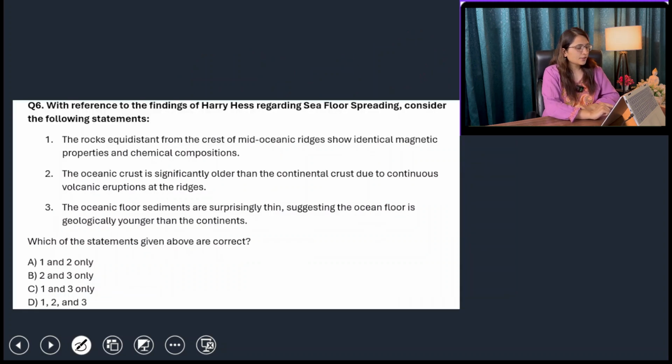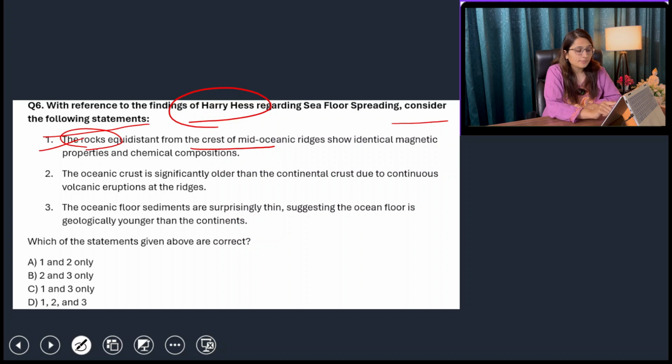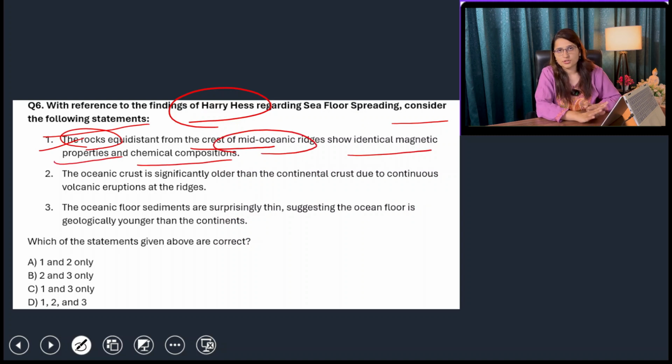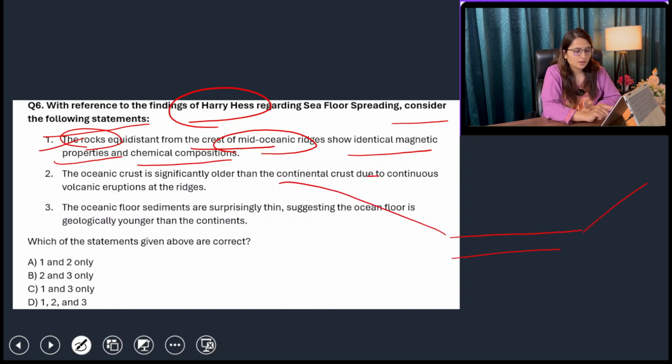Next is, with reference to the findings of Harry Hess, he proposed sea floor spreading. Consider the following statements. Number one, the rocks equidistant from the crest of mid-oceanic ridges show identical magnetic properties and chemical compositions. So what is sea floor spreading? It is the spreading of the sea floor. That name itself suggests the characteristics of this theory. If this is your oceanic crust, this is your water area, and these are your continental crust.